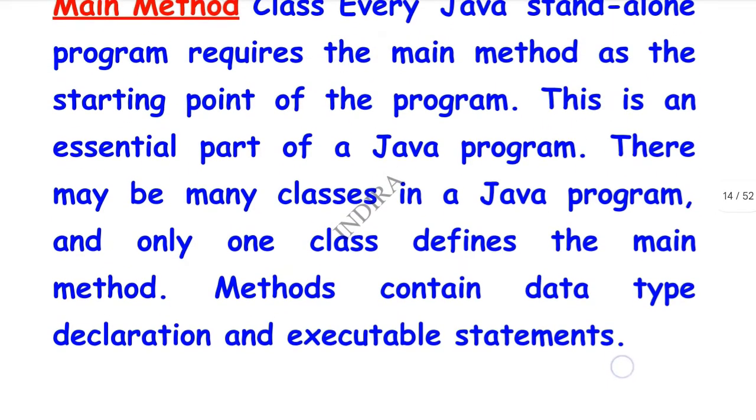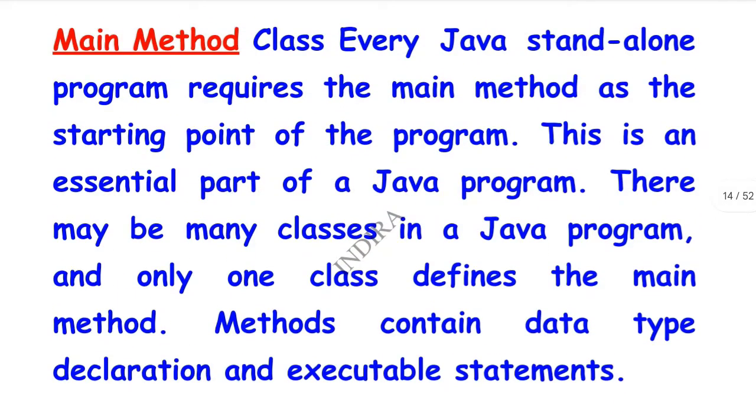Methods contain data type, declaration, and executable statements. Once again, every Java standalone program requires the main method as the starting point. In Java, if you want to write standalone programs, then the main method is required. Like the class, the main method is also required for Java.